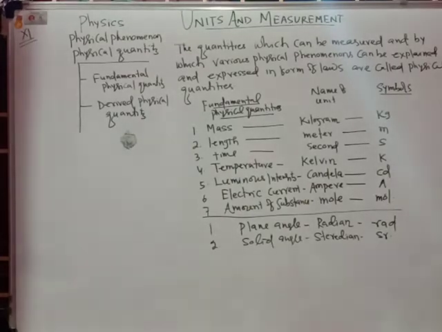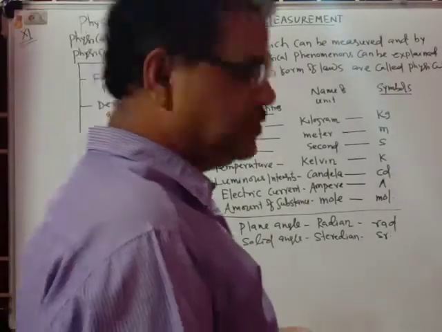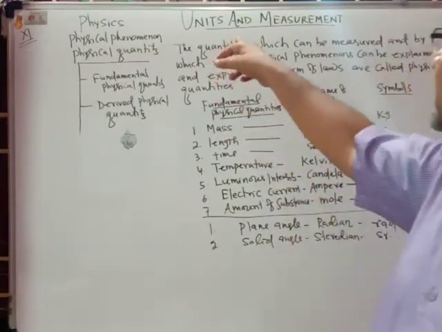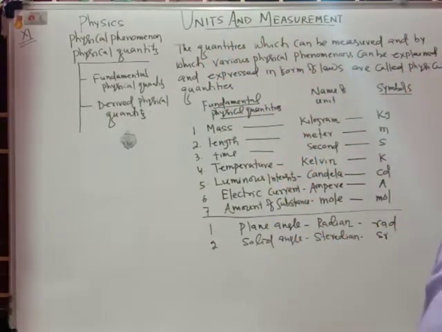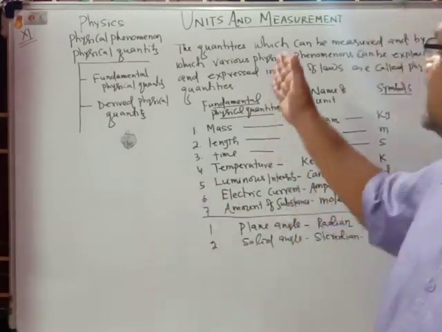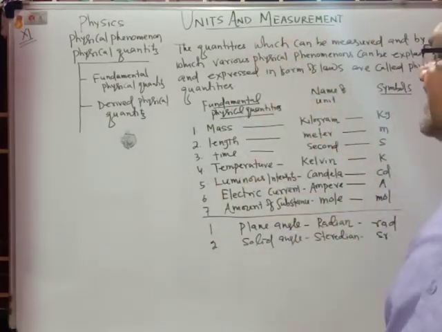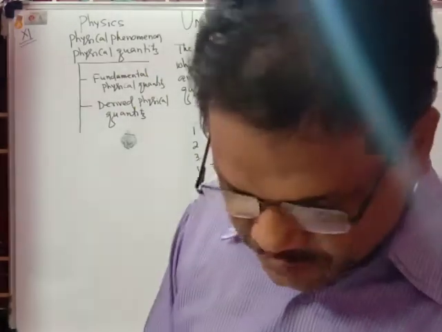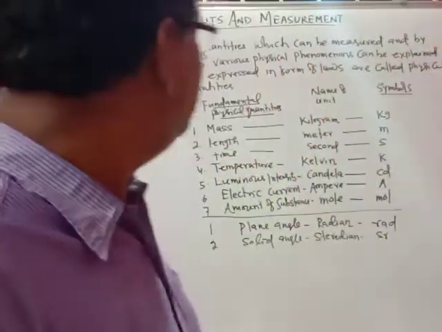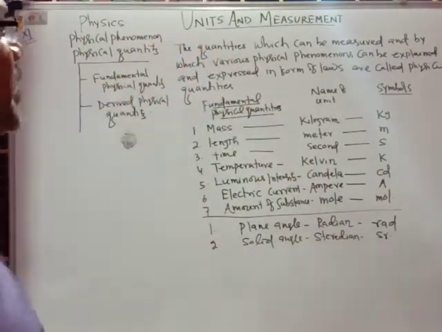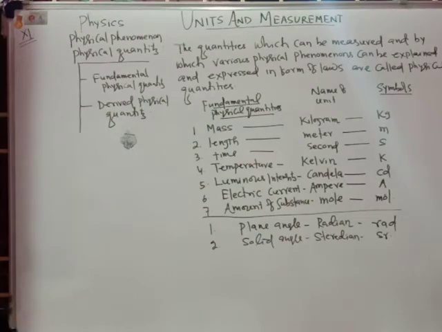Students, we should enter into physics now. The second chapter is units and measurement. The first chapter was only about physics and physical phenomena, and here in the second chapter, physics actually starts. What do units and measurement tell? Before that, you should know what physics, a physical phenomenon, and a physical quantity are.